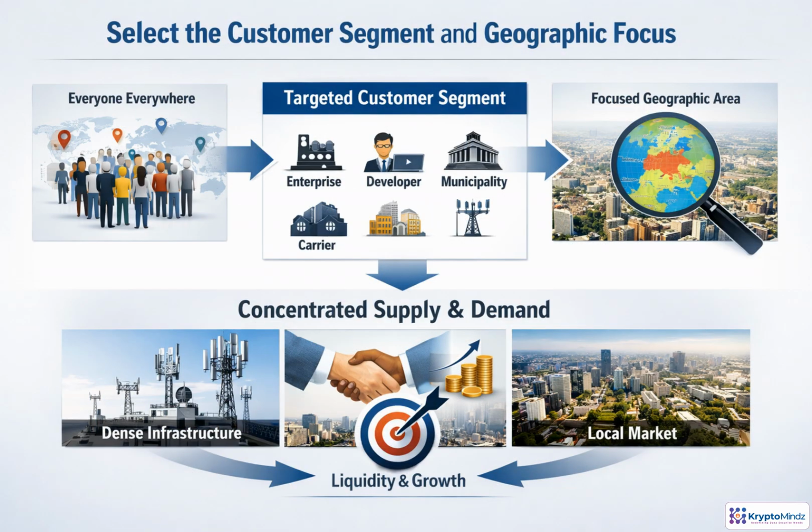A strong DePIN launch usually starts narrow. Instead of serving everyone, choose one buyer type with a painful, immediate need and pair it with a geography where supply can be coordinated quickly. Look for density, device availability, regulation, infrastructure gaps, climate, and purchasing behavior. The goal is minimum viable density, enough providers and customers in one market to create reliable service, visible demand, and early liquidity.